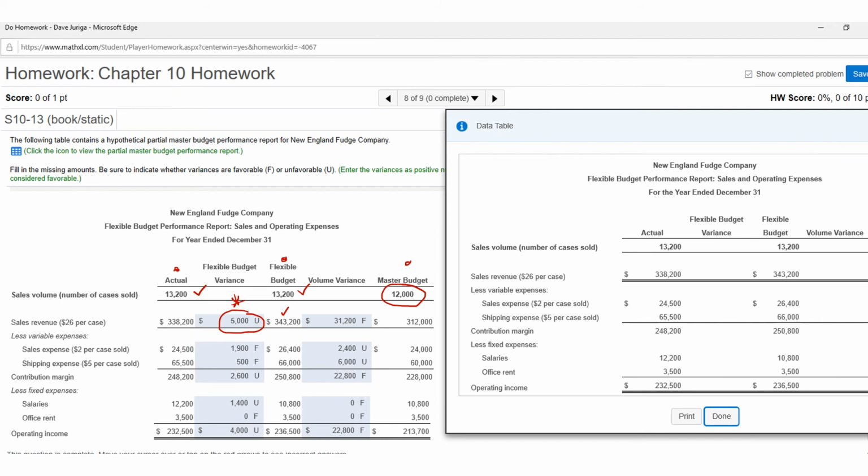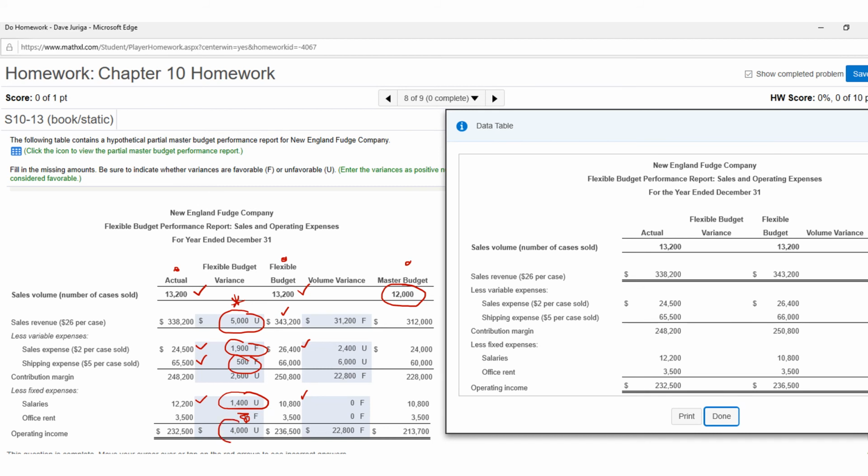Now on the expense side, the sales expense looks like for variable you incurred $24,500. That's less than the flexible budget by $1,900, so you're going to say favorable. That means you incurred less cost than you thought you should have. That's good. On the shipping, you incurred $65,500 versus $66,000. That's a $500 favorable variance. That's good. And then on your fixed cost, it looks like you incurred $12,200 versus $10,800. That's not so good. You incurred $1,400 more of salaries than you had expected. And then finally, the office rent was the same, nothing there.